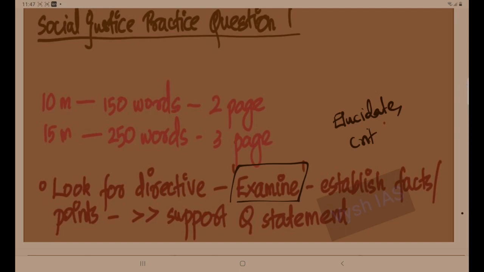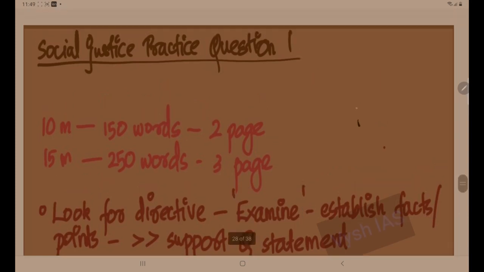In this directive, examine, it means that whatever is given in the question, you have to establish the facts or points. You have to support that. Other than that, you don't have to dig much into it. You have to just support the question statement. You don't have to go deep into it, like why and how. Those questions are not relevant for an examine kind of directive.